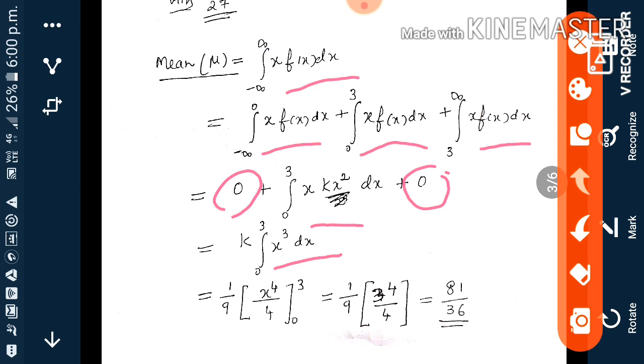The integral of x cube is x to the power 4 by 4. After simplification we get 81 by 36.